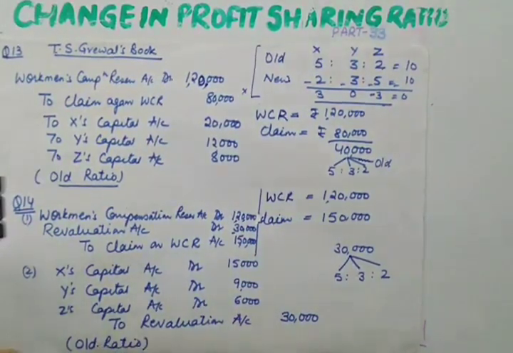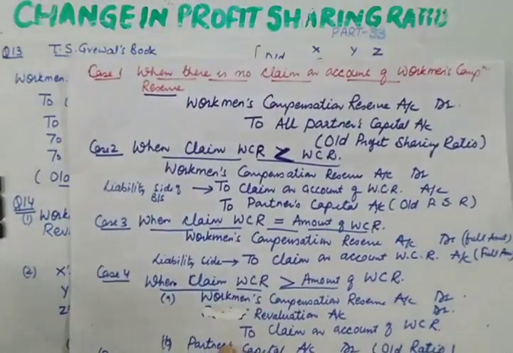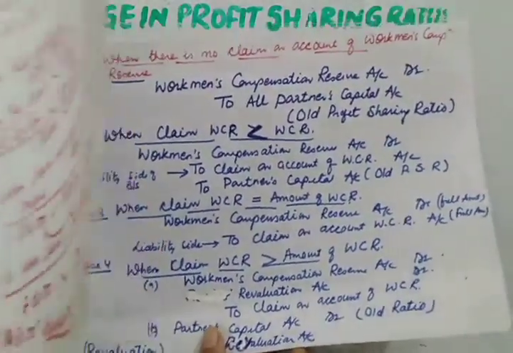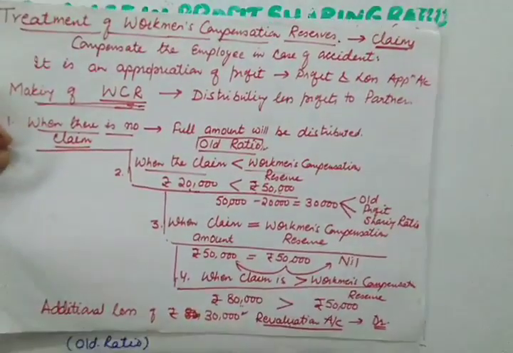Yes. So I hope the treatment of workmen compensation reserve in all the 3 cases is clear to you. What is to be done in all the various cases of claim against workmen compensation.